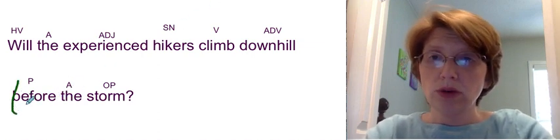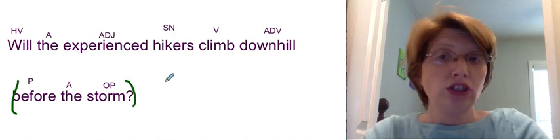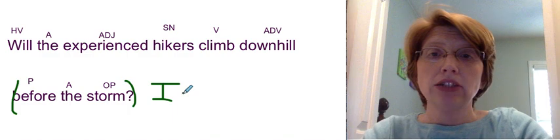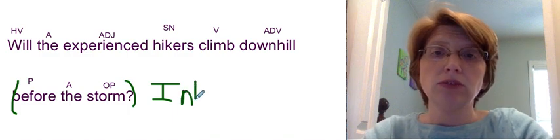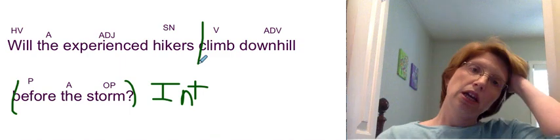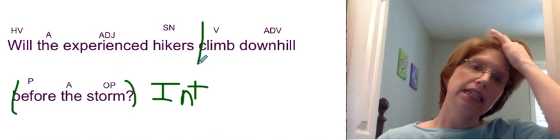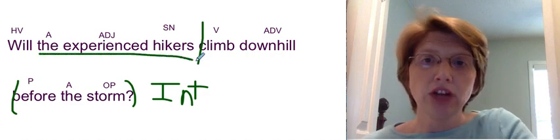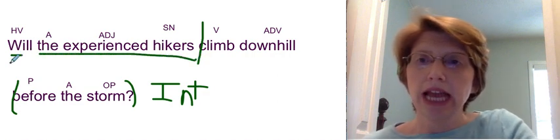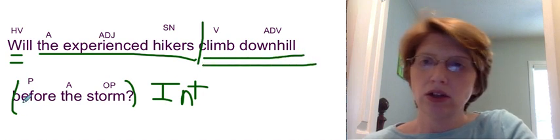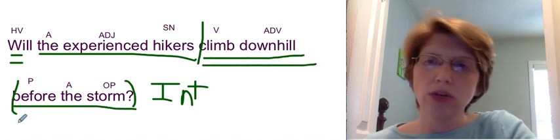Before the storm, prepositional phrase, question mark, question, interrogative sentence. Go back to the verb, separate the complete subject from the complete predicate. Is there an adverb exception? No. Is this sentence in natural or inverted order? Inverted, underline the complete subject once and the complete predicate twice. Remember, a question is always inverted.